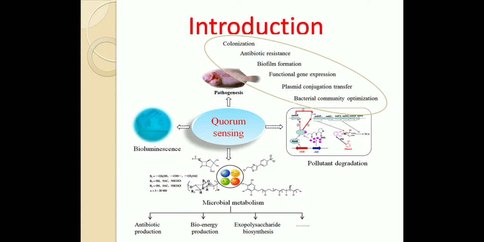Quorum sensing is also used in bioluminescence, pathogenesis, colonization, antibiotic resistance, biofilm formation, and it is also used in exopolysaccharide biosynthesis, bioenergy production, and antibiotic production.